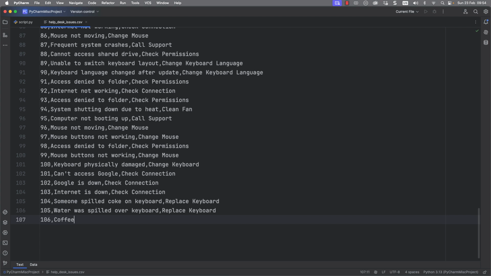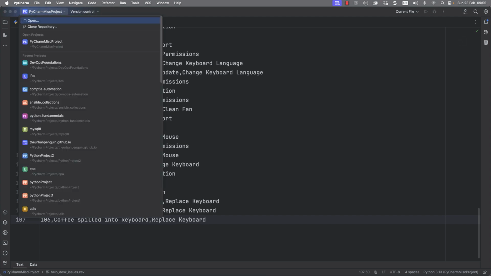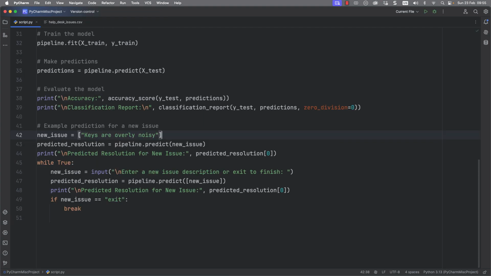So coffee spilled into keyboard. And then, of course, we want this to be replace keyboard. So as always, it's really good to try and put multiple versions of the same type of issue. But yeah, now when we go through and run our code,